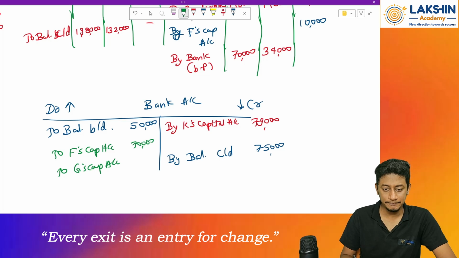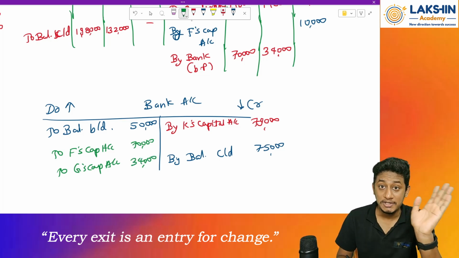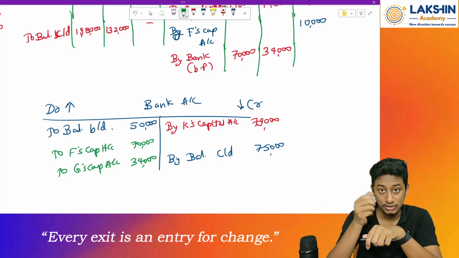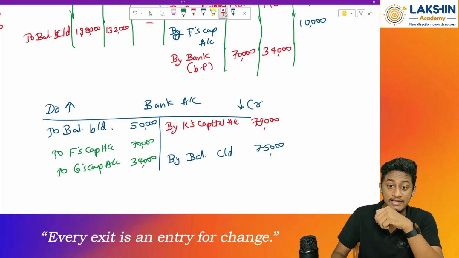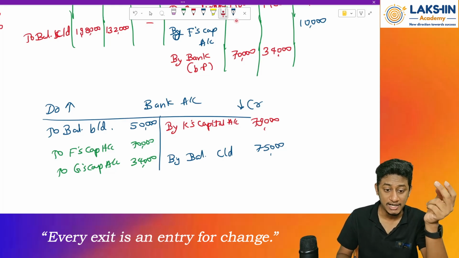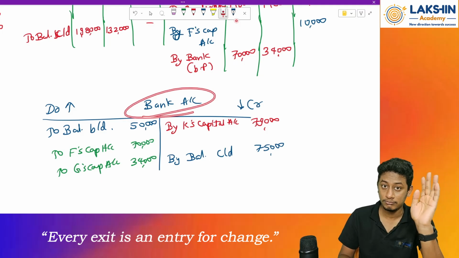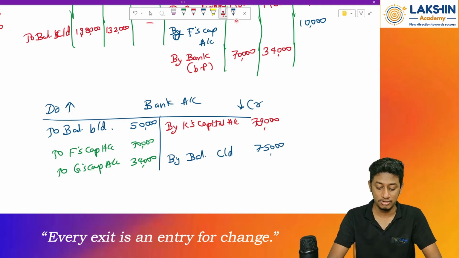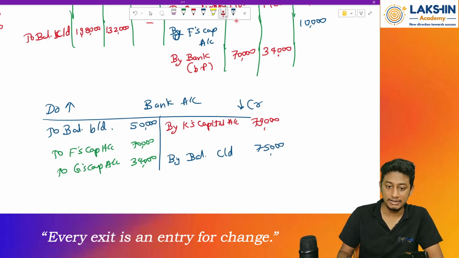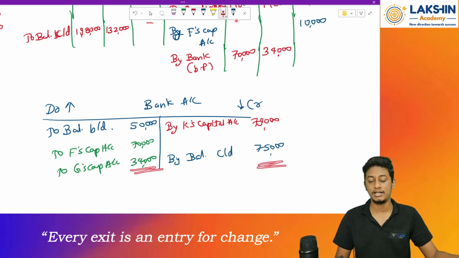rupees 70 and 34,000. Is goodwill brought in? It's not a case of admission. Remember, in case of admission only, sometimes a partner brings in the goodwill. So the balance of the bank will increase. But in this case, we are paying it off, right? By adjusting it in the capital account itself. So because of that, no goodwill comes in the bank account. Clear? Okay. Now try to balance it and see if it balances or not. Rupees 50,000 plus 70,000 plus 34,000 minus 79,000 minus 75,000. So our bank account is being tallied. Clear? So we are done with the problem.